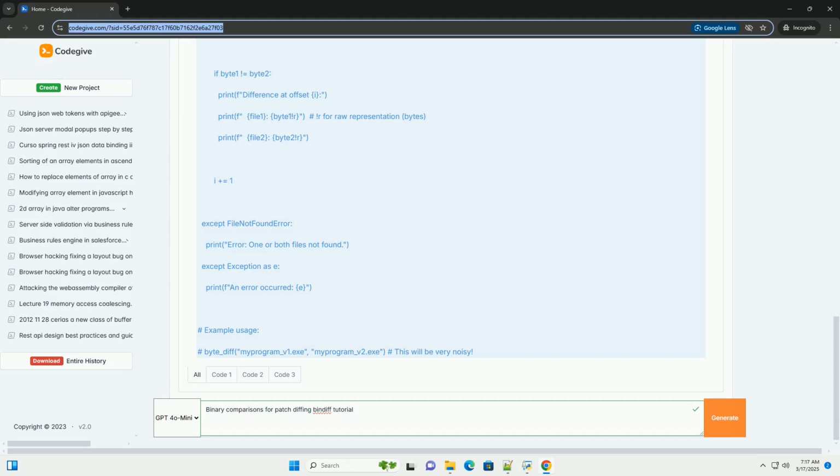8. Conclusion. Binary diffing is a challenging but incredibly valuable skill for reverse engineers, security researchers, and anyone who needs to understand how software changes. BinDiff is a powerful tool that can significantly simplify the process, but it's important to have a solid understanding of the underlying concepts and to combine it with other tools and techniques. Practice with different binaries and scenarios to develop your skills.